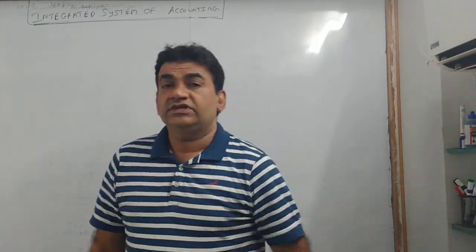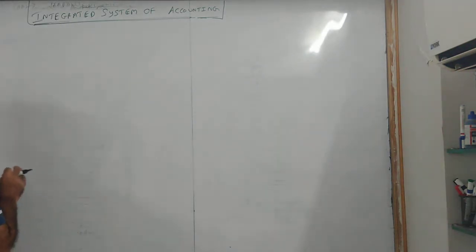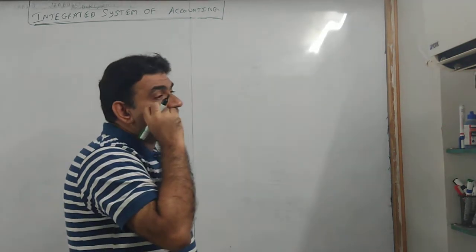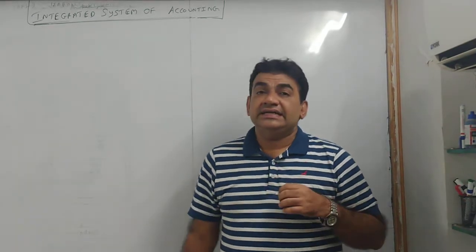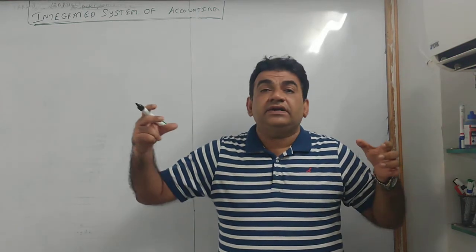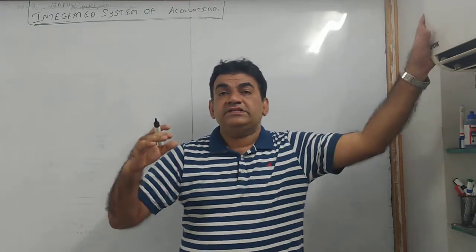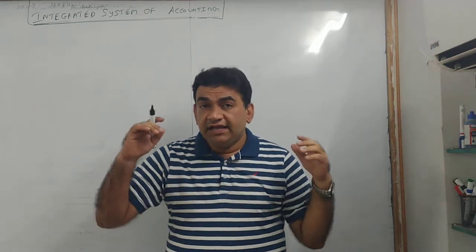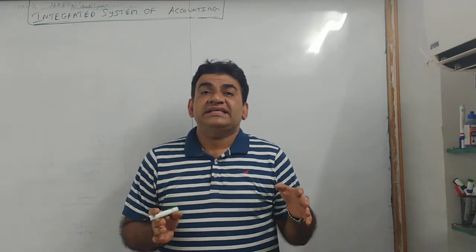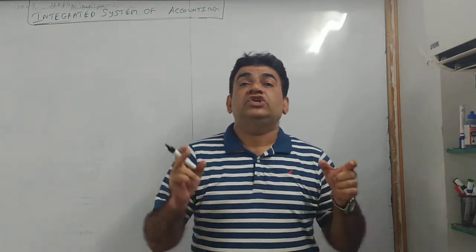Okay? Now listen. First, what is the meaning of integrated system of accounting? See, in S5, if you all remember, there was a chapter reconciliation between cost and financial accounts. उसमें क्या होता था? There used to be a separate cost accounting system and a separate financial accounting system. See, it depends upon your scale of operations. If you are operating at a very large scale of production and you have a big company, then companies have a separate costing department and a separate financial department. That is called as non-integrated.